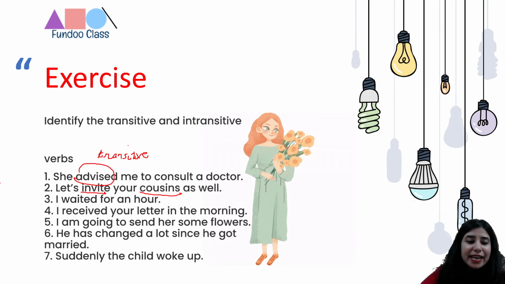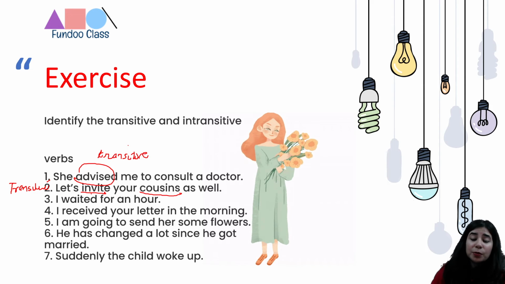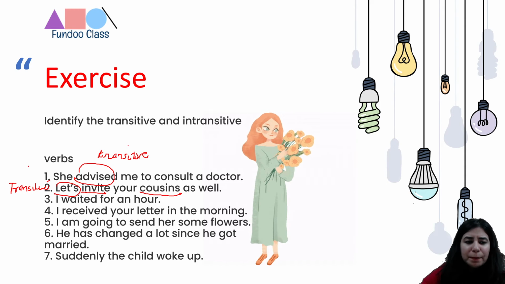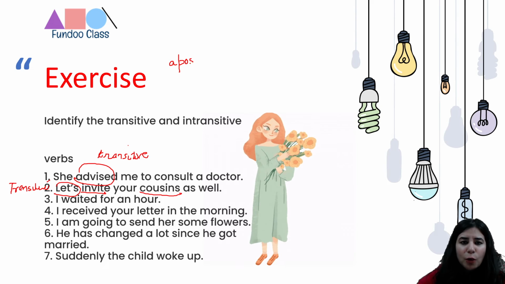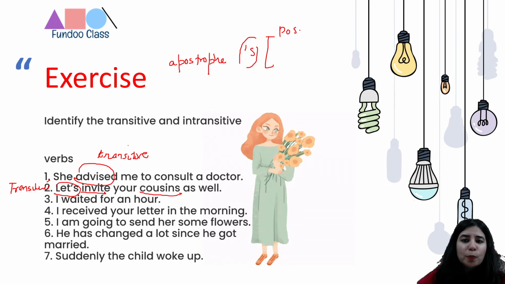So again, the second is an example of a transitive verb. And invite is the transitive verb, right? So let us invite whom? Invite our cousins. So there is this apostrophe, right? Let me just slightly go away from the topic and tell you what we mean by apostrophe. So this is apostrophe s. We use it for two reasons. One is to show possession and another is to show contraction.